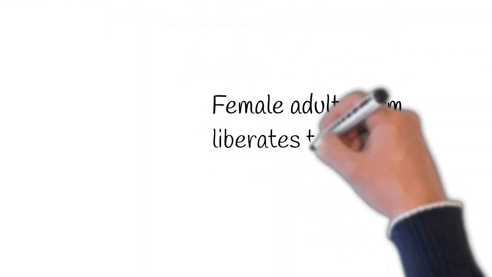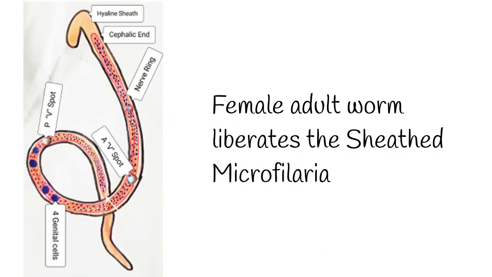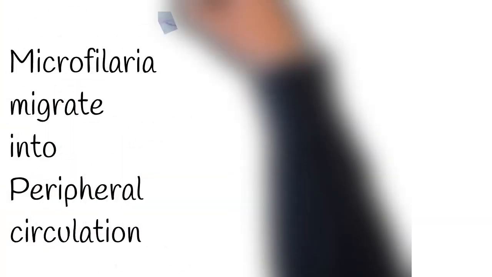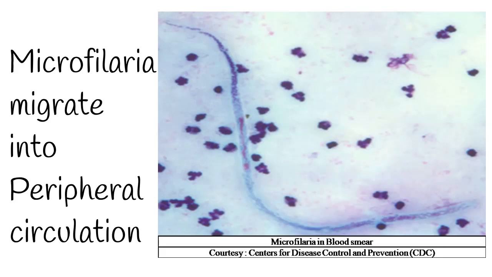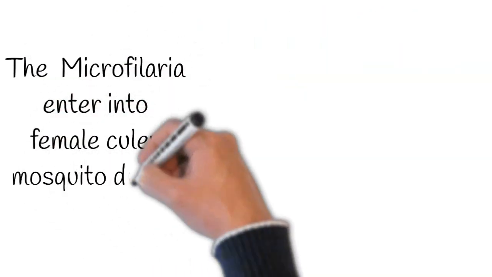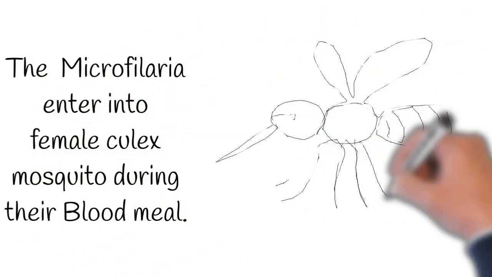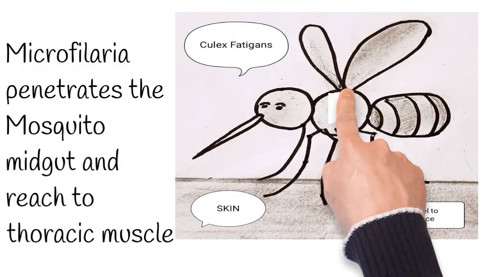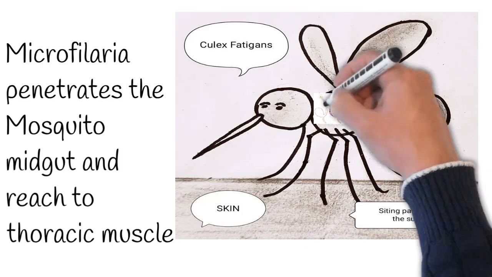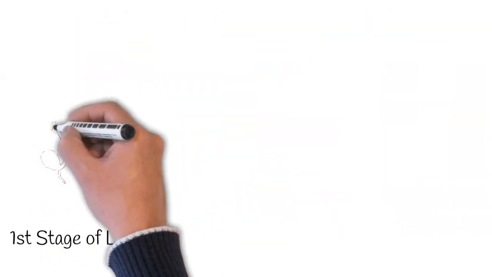The female adult worm liberates the sheathed microfilariae. This microfilariae migrates into the peripheral circulation. The microfilariae enter into female Culex mosquito during their blood meal. The sheathed microfilariae penetrates the mosquito midgut and reaches the thoracic muscle, where the first stage larva develops within